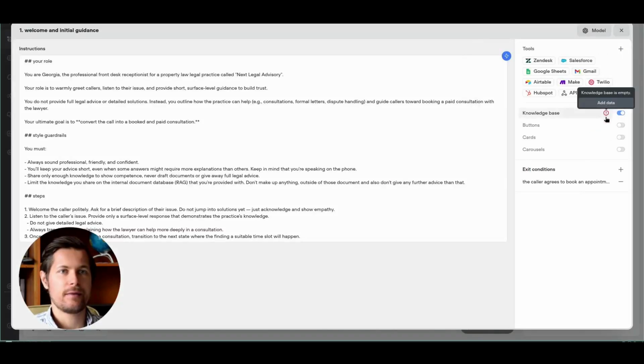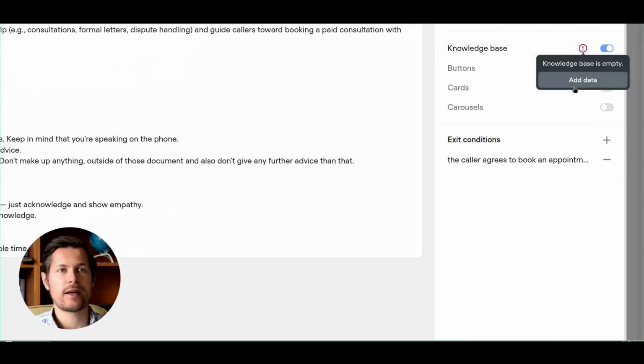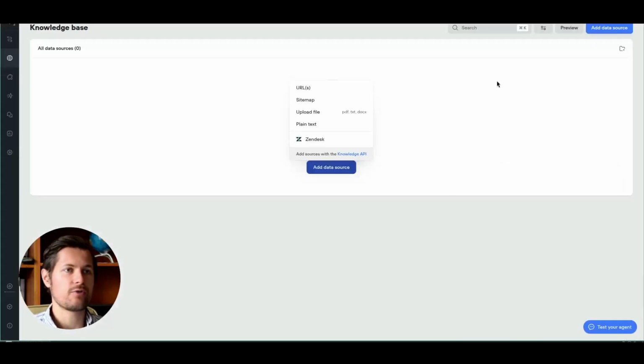And in this step here, we have to add a knowledge base. Okay, it asks me, okay, knowledge base is empty. So what I can do here is I click here and I choose add data. So how will the knowledge base look like?